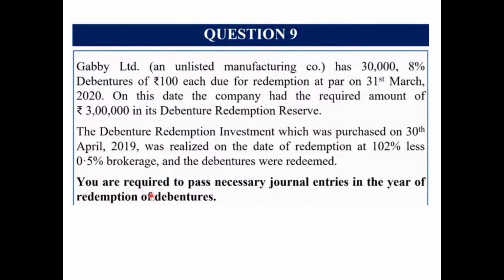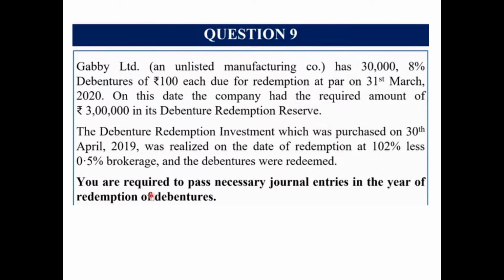Moving ahead with question number 9. Gabby Limited, an unlisted manufacturing company. Again, an unlisted company other than NBFC and HFC, which needs to create DRR as well as purchase DRI, has 30,000 8% debentures of 100 each due for redemption. It already has them, that means it has not issued them, so we need not pass the entries for issue. These are due for redemption at par on 31st March 2020. On this date, the company already had the required amount of rupees 3 lakh in its DRR.